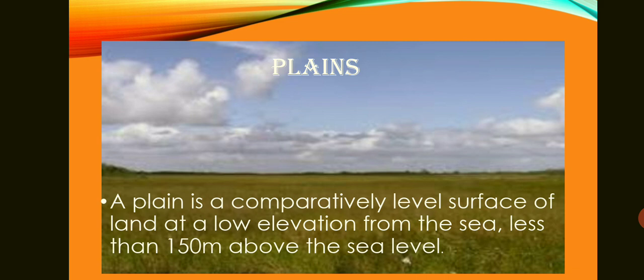Plains. Next is plains. A plain is a completely flat, level surface of land at a low elevation from the sea. Means from the sea the height of the level land or the plain is very less. It is about 150 meters above sea level. Now sometimes when we are moving on a plain we do not find any slope, but sometimes plains also have a slope. If you pour water, it moves in one direction or the other. It shows that the land, that is the surface area, a plain area also has a slope.